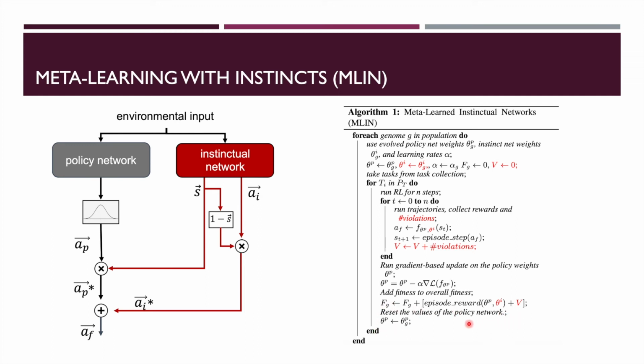The final evaluation of the evolved parameters is the sum of task evaluations for each task visited in the inner loop: 4 goals in the 2D navigation task. The initial policy and the instinct parameters are optimized in the outer loop based on the inner loop evaluation value.